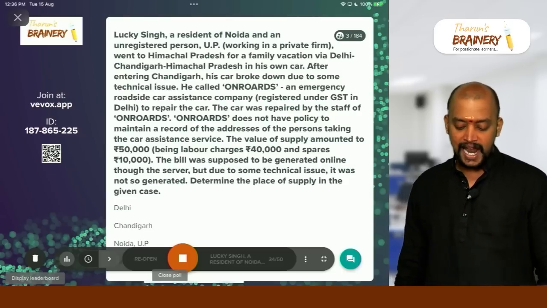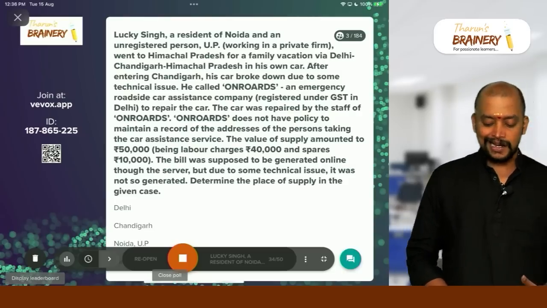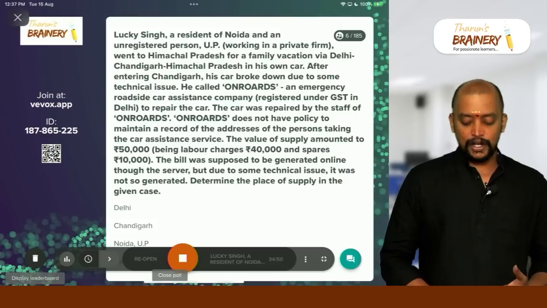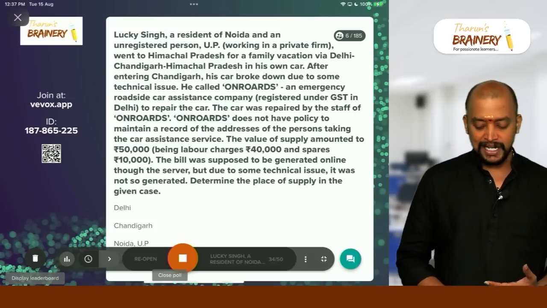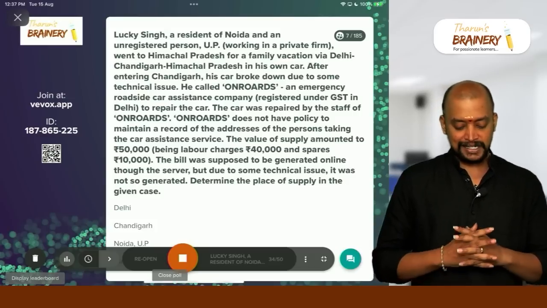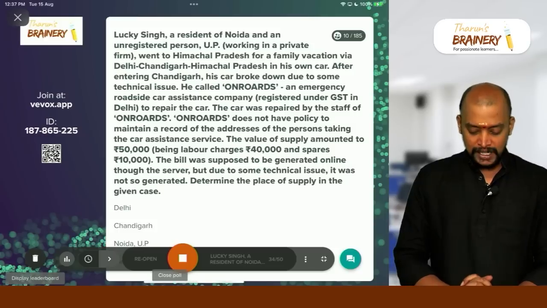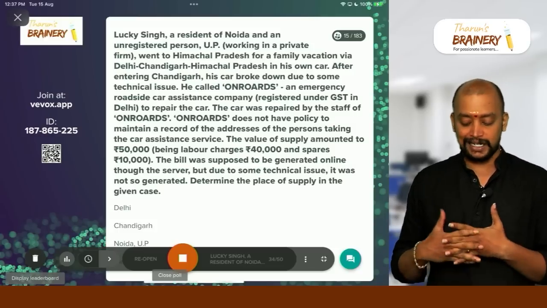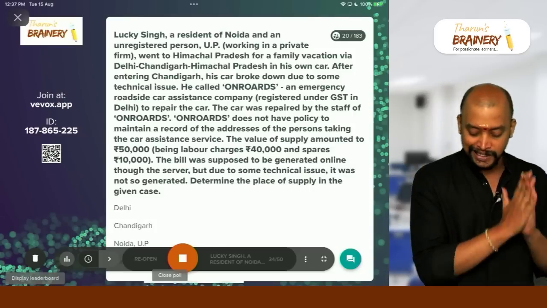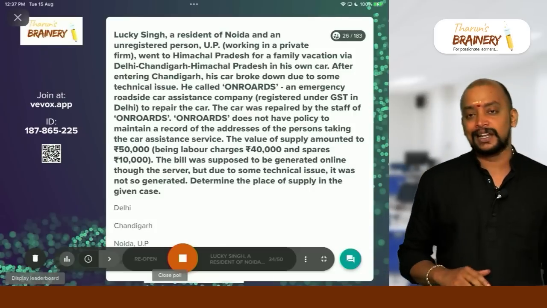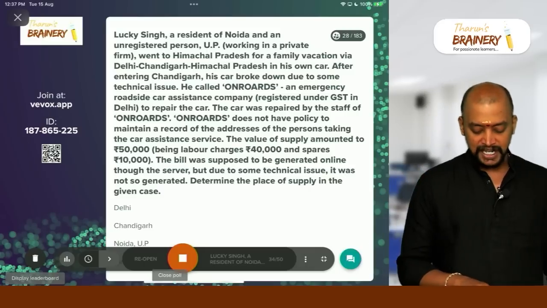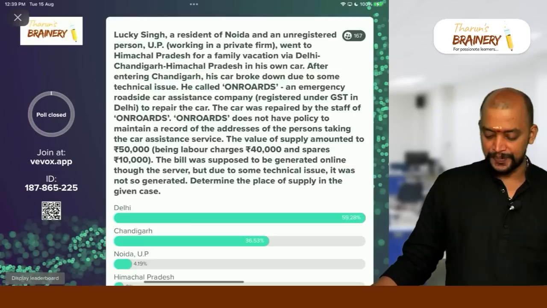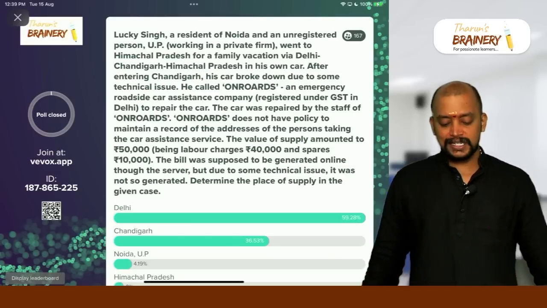On Roads does not have a policy to maintain a record of the address of the person taking the car assistance service. The value of supply amounted to 50,000, being labor charges 40,000 and spares 10,000. The bill was supposed to be generated online through the server, but due to some technical issue, it was not so generated. Determine the place of supply in the given case. It's an easy one. I'm just giving you 1 minute 30 seconds. Okay, here, first of all, it is what service?